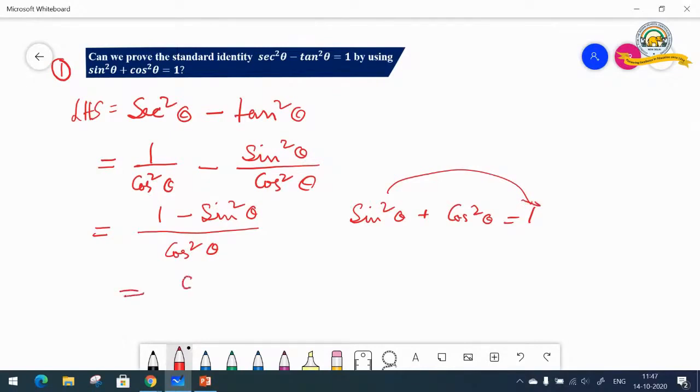Equal to cos square theta. Well, let's write it down. 1 minus sine square theta is cos square theta. So cos square theta is equal to 1 minus sine square theta. And denominator is already cos square theta. The cos square theta cancels off. And what are we getting? Equal to 1. So that is proved. Sec square theta minus tan square theta equals to 1.